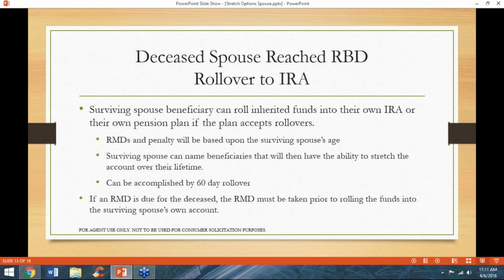That beneficiary will have stretch options available to them as if the surviving spouse had been the account holder since the beginning. The rollover can be accomplished by 60-day rollover, which is unique for surviving spouses. Non-spouses do not have the option to do a 60-day rollover. It has to be a direct transfer. If an RMD is due for the deceased for the year of death, the surviving spouse must take the RMD before rolling the account over because required distributions are not eligible for rollover.